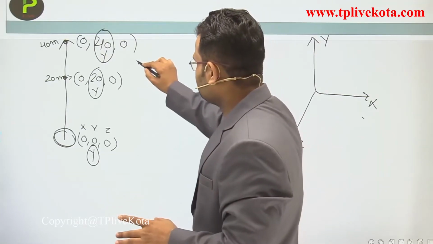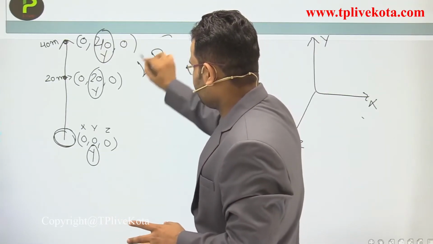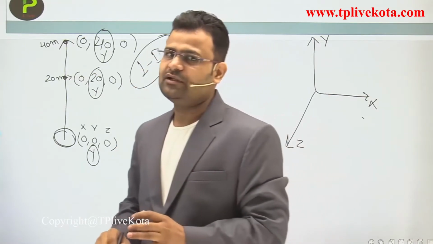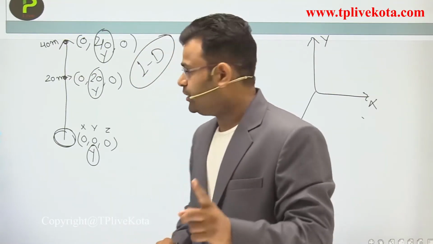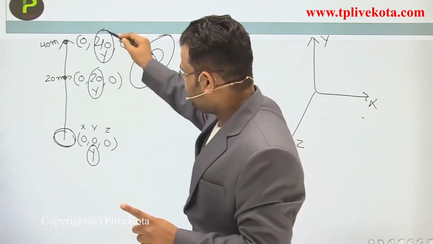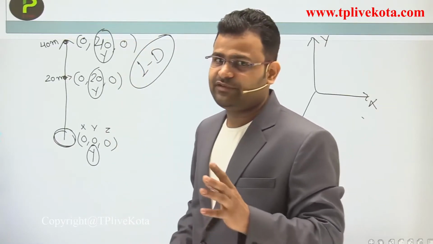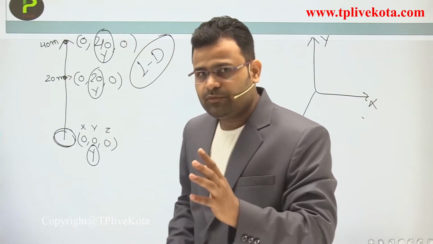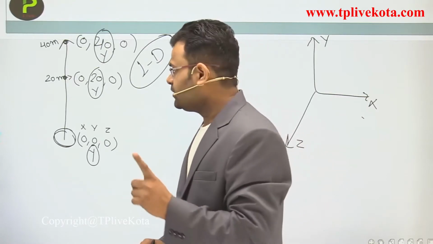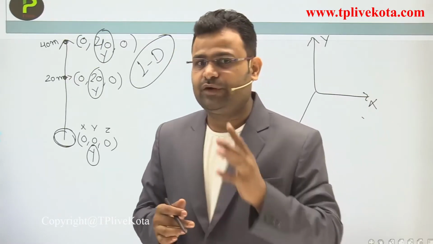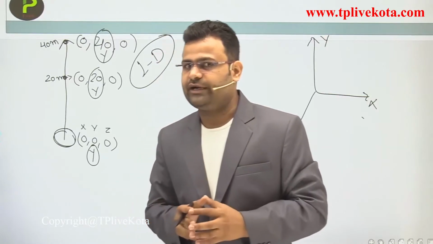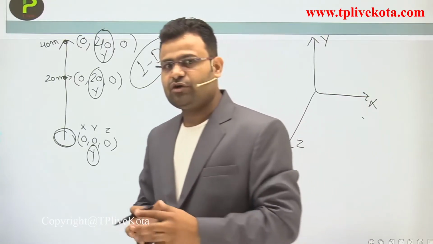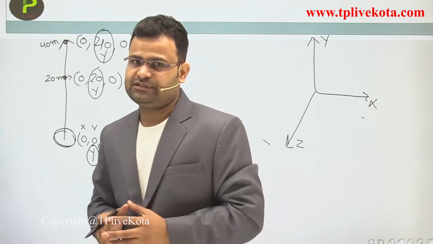So it is a one dimension motion. It is not a two dimension motion. It has only one coordinate variation. So according to our definition, if at least one coordinate is required to show the position of an object, that is a one dimension motion.